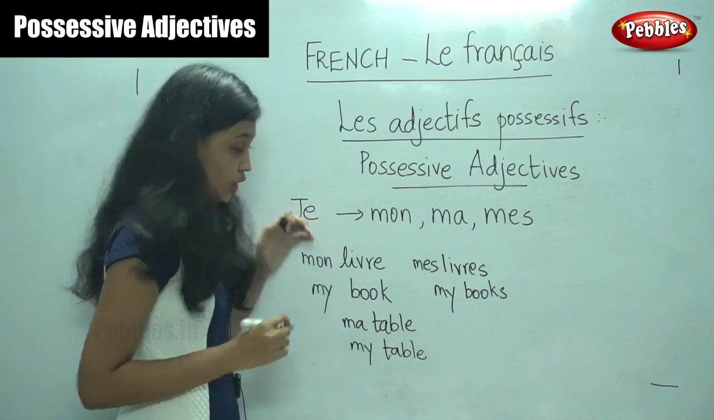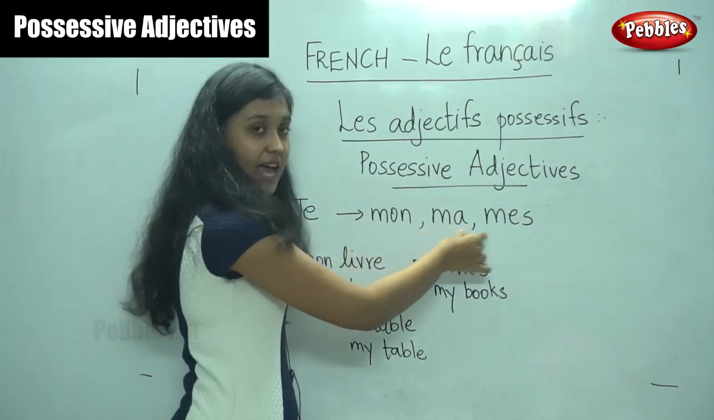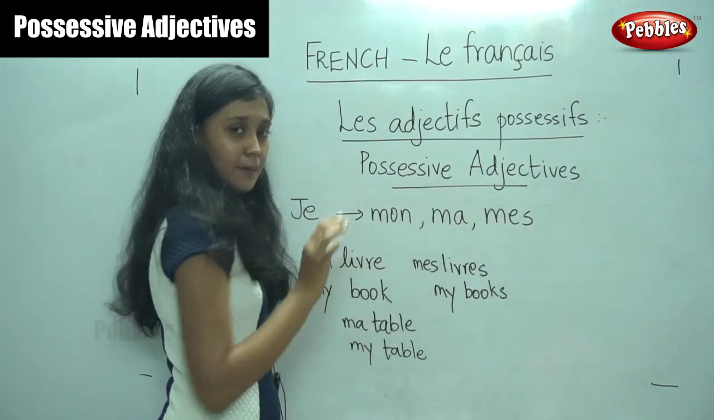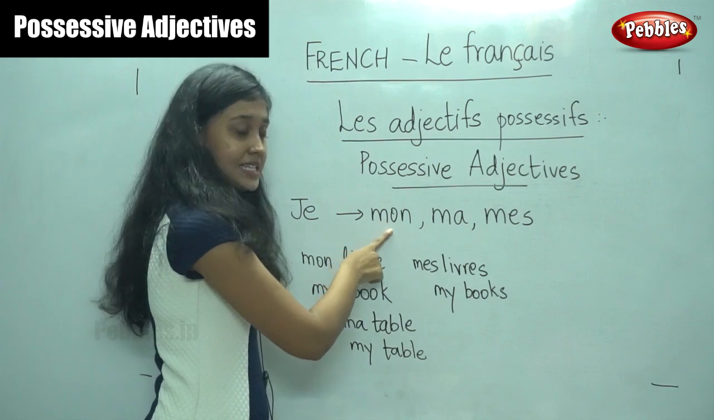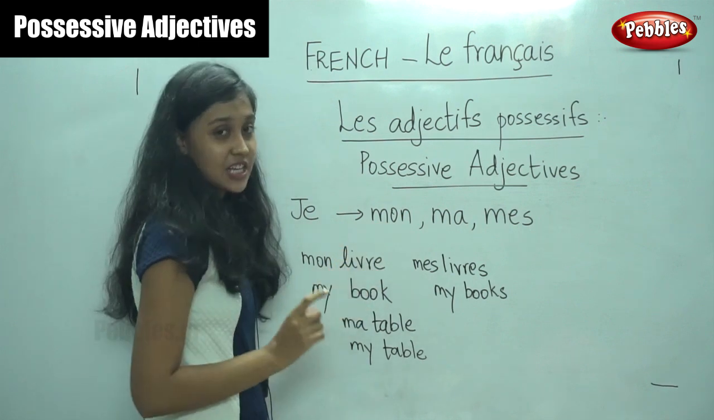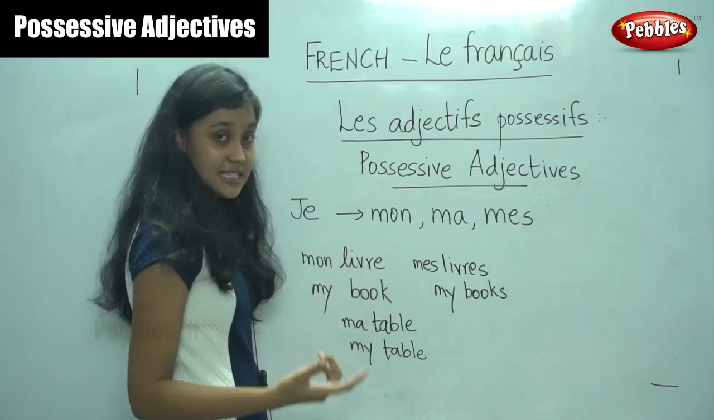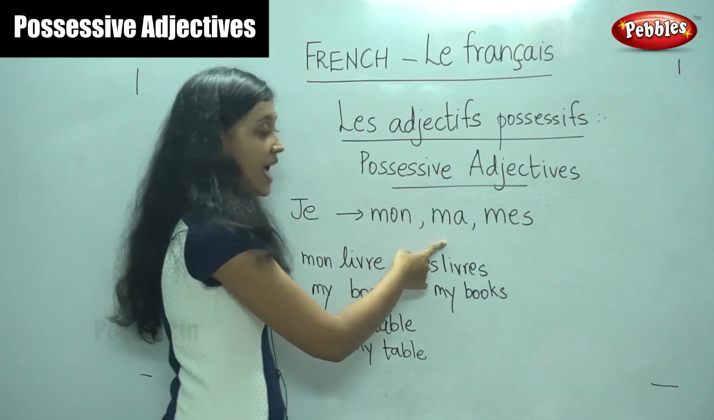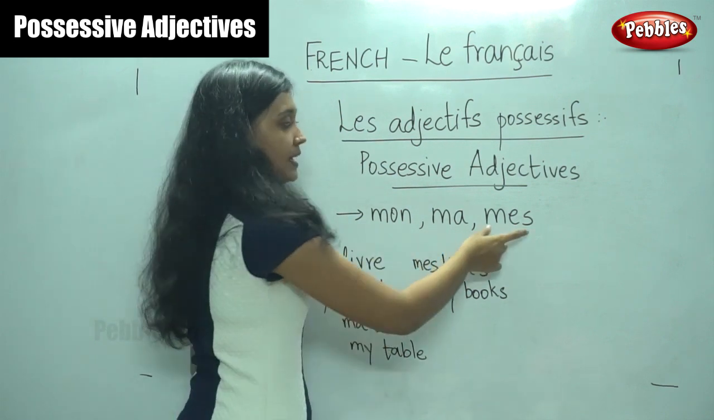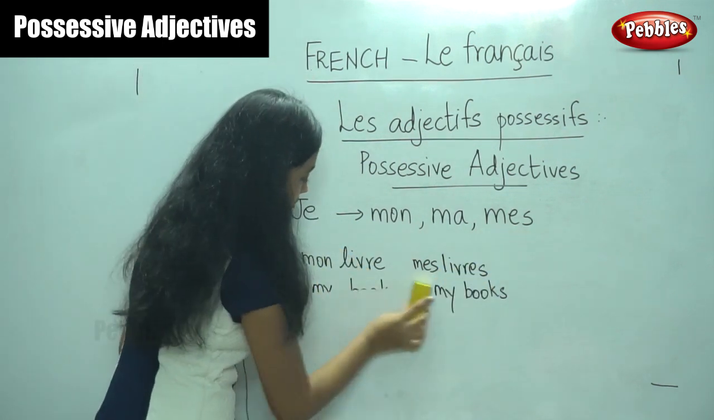So, for je, we have three possessive adjectives. They are mon, ma and mes. So, all these three words mean my. However, they are placed depending upon the noun. If the noun is masculine singular, we place mon. If it is feminine singular, we place ma. And if it is masculine or feminine plural, we place mes. So, shall we move on to the next subject pronoun?